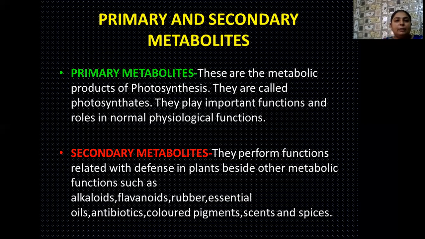So what are these primary metabolites? These are actually the metabolic products of photosynthesis. You know that photosynthesis is a type of chemical reaction that takes place in plants, unique to plants, and with the help of this reaction they manufacture their food. This food is later available to all animals living on this earth. So the metabolic products of photosynthesis are known as the primary metabolites. They play important roles in the normal physiological functions occurring in the body of the plants.